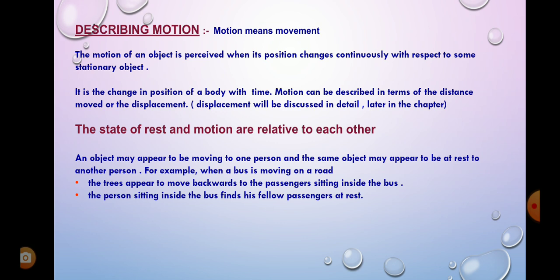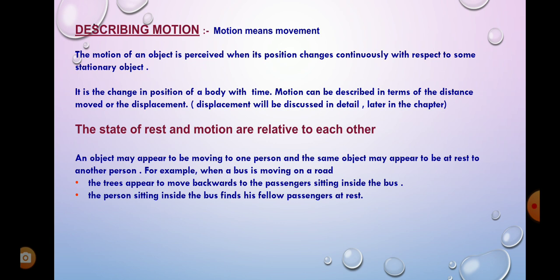When do we call a body at rest? A body is said to be at rest if its position does not vary with respect to a given reference point as time passes. And a body is said to be in motion if it is moving continuously, where there is a change in its position with respect to a given reference point as time passes. Okay, so rest and motion.